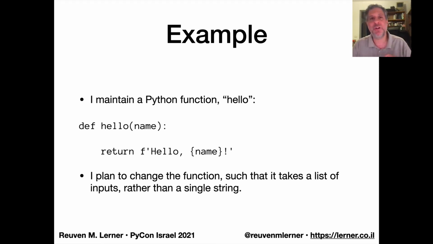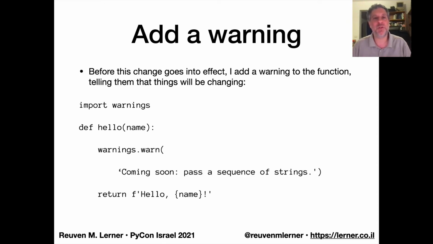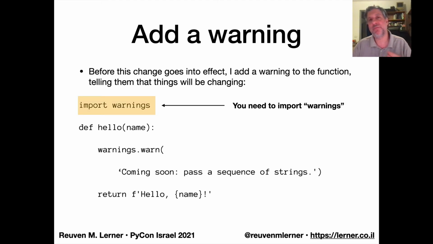So what we're going to do in our function is add a warning. And here's what the warning looks like. In order to get this to work, I'm going to need to import the warnings module. Now, there was actually discussion in the original PEP from 20 years ago: shouldn't warnings just be in built-ins? And the decision was no, actually. It's not that hard to import warnings, and anyway, the people who are going to be doing this are developers, so we're okay with that.